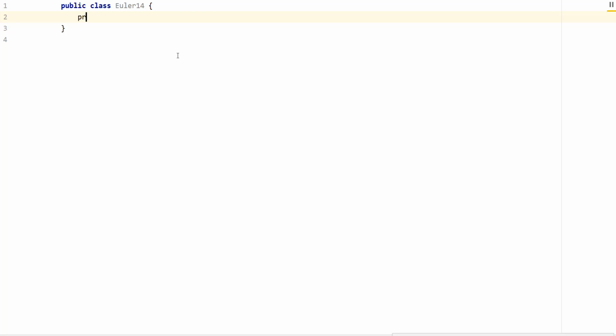So the first thing we need to do is create a function that will actually compute the chain. I'm going to call this one compute, and it should take in a long, call this one n. So the first thing we need is our counter variable. I'm going to call this cn. This is going to equal 1. The reason why it's 1 is because we still have to account for the first value that we're going to mutate. We can't count the first number unless we're in the loop, so we need to account for that.